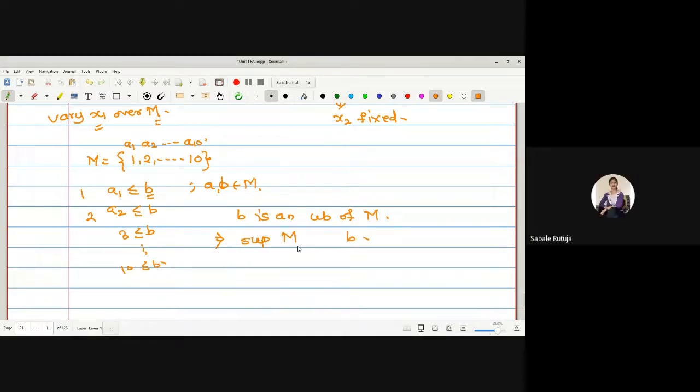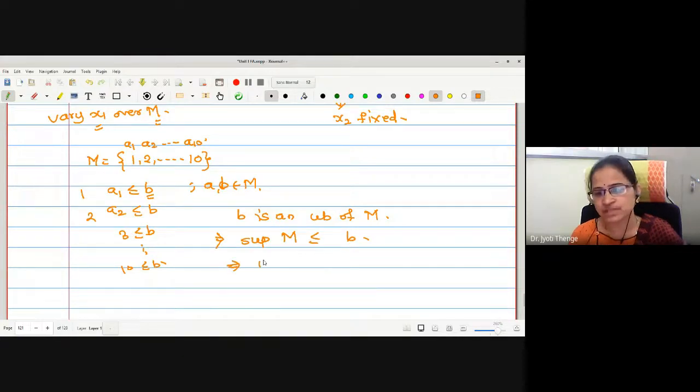Less than or equal, yes, because supremum is nothing but the least upper bound of M, and no doubt the least upper bound is less than or equal to an arbitrary upper bound.